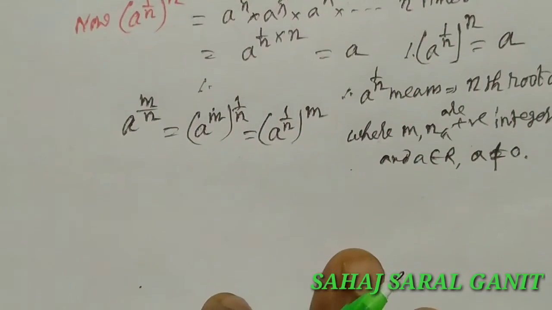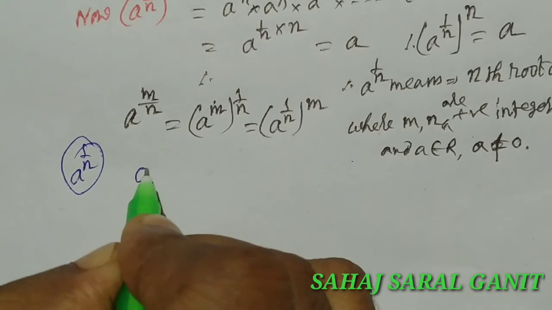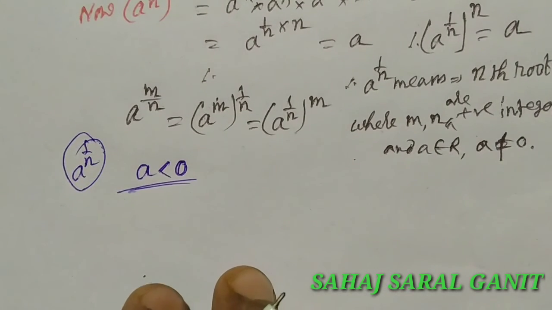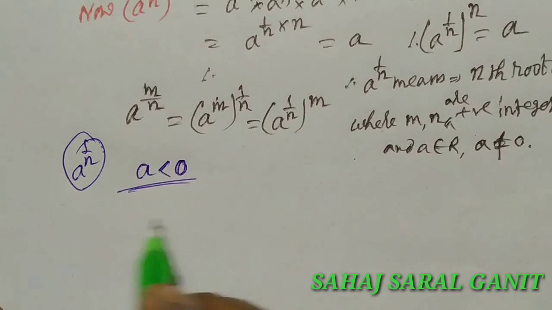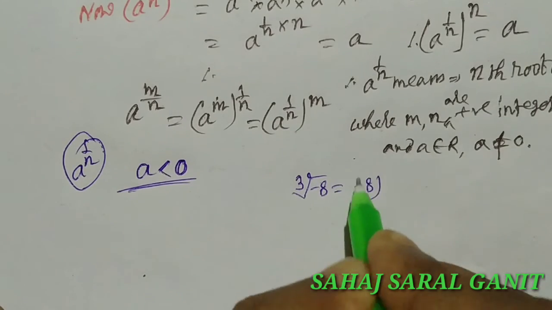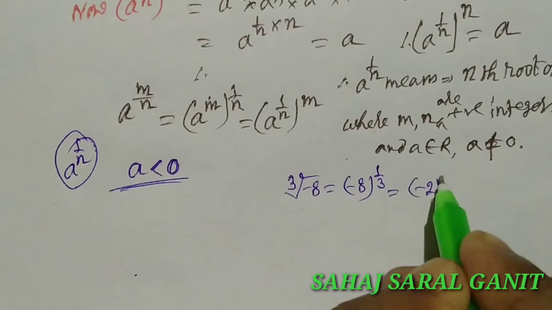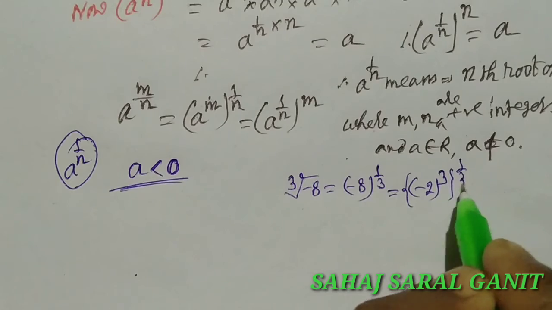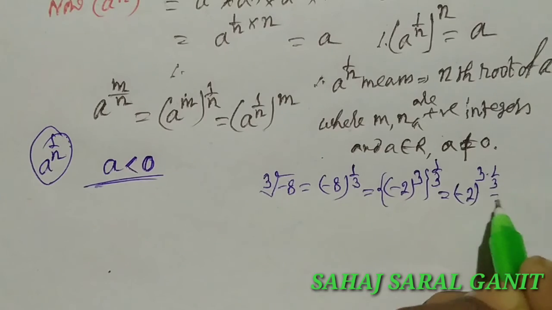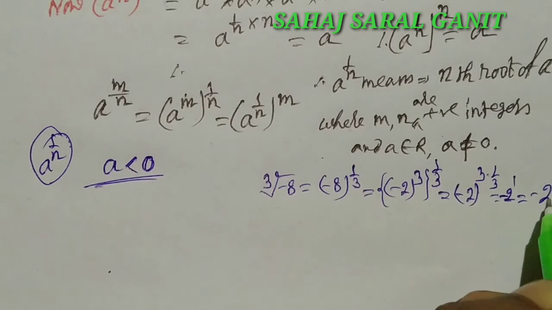Now in case of a to the power 1 by n, if a is less than 0, what happens? The cube root of a negative number: minus 8 whole to the power 1 by 3 is equal to minus 2 cubed whole to the power 1 by 3, equal to minus 2 raised to the power 3 into 1 by 3, that is minus 2 raised to the power 1, that is equal to minus 2.